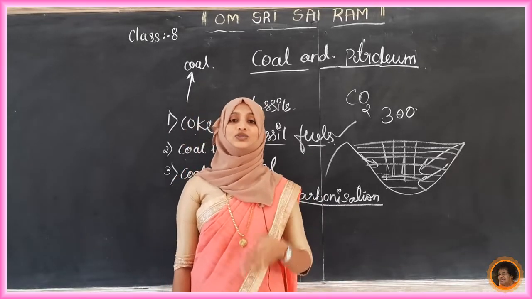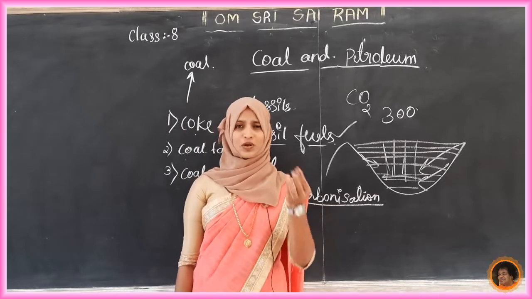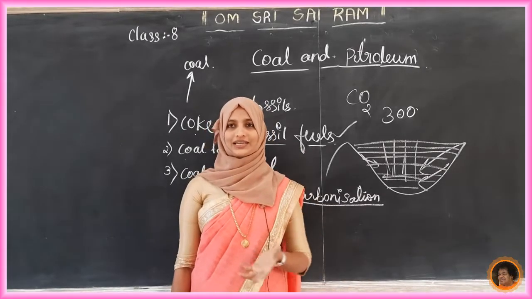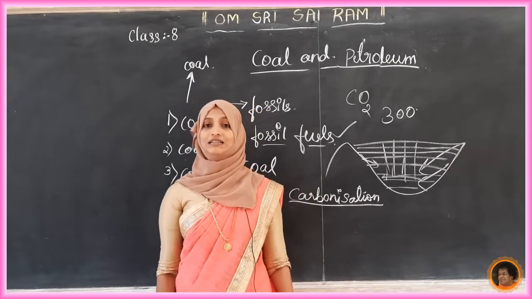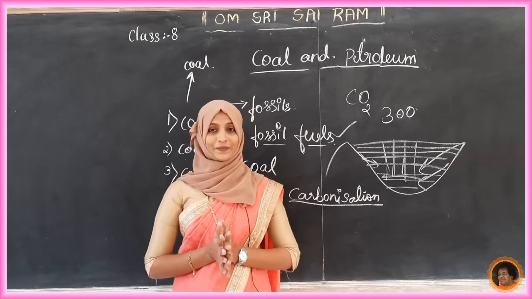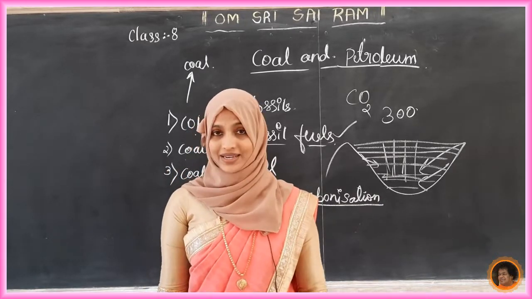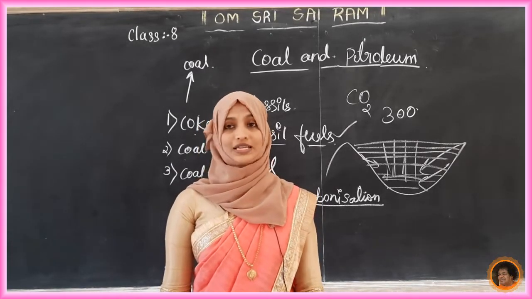We are using them to kill or repel moths or other insects, small butterflies, cockroaches, like that. We are using naphthalene balls in our cupboards and all. So that is also a type of coal tar. It is a derivative of coal tar. So these are the uses of this coal tar.